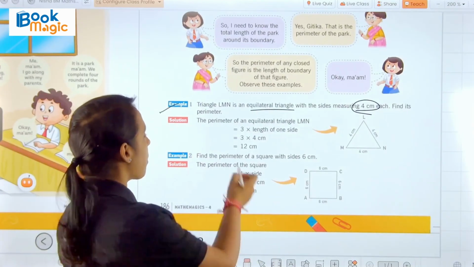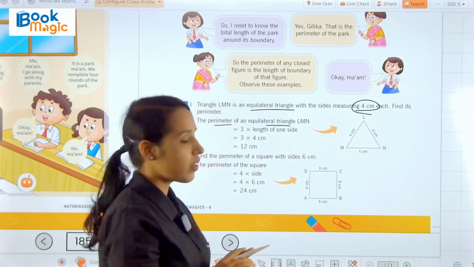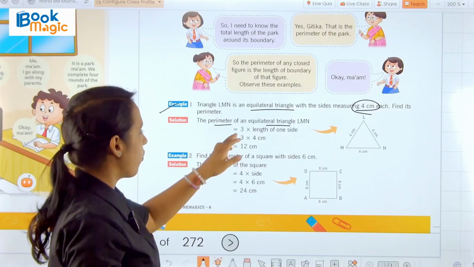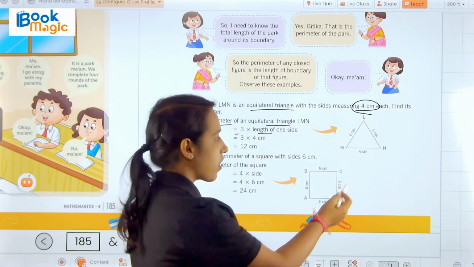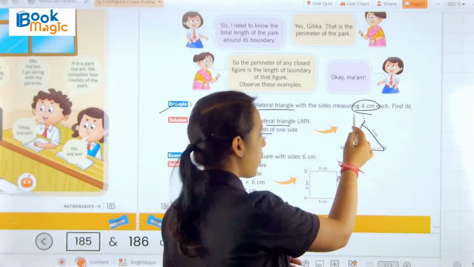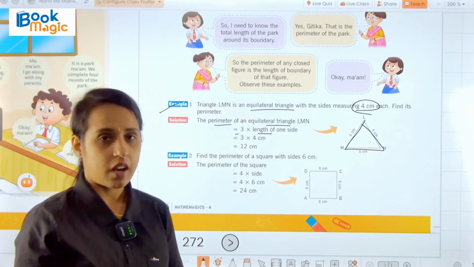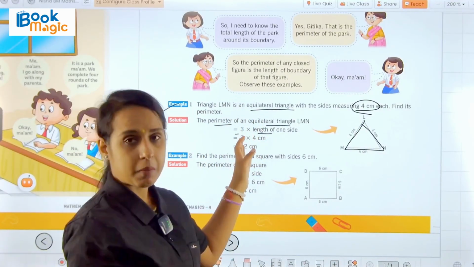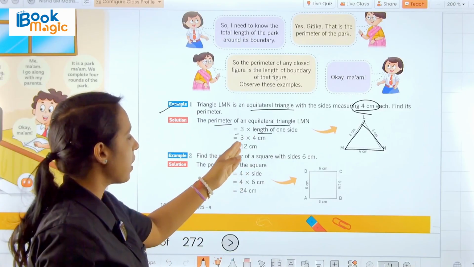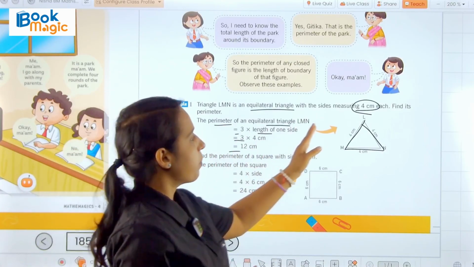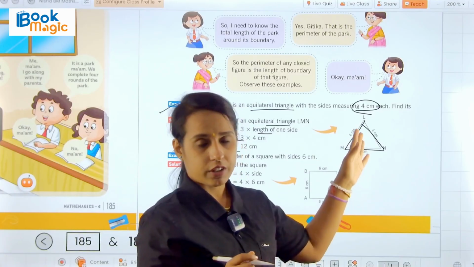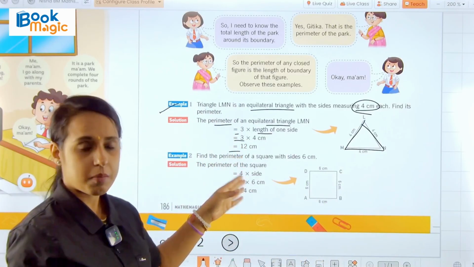The perimeter of an equilateral triangle LMN is 3 multiplied by the length of one side, because there are 3 sides and all the sides are equal. So 3 multiplied by 4 centimeter becomes 12 centimeter. So the perimeter of this equilateral triangle is 12 centimeter.